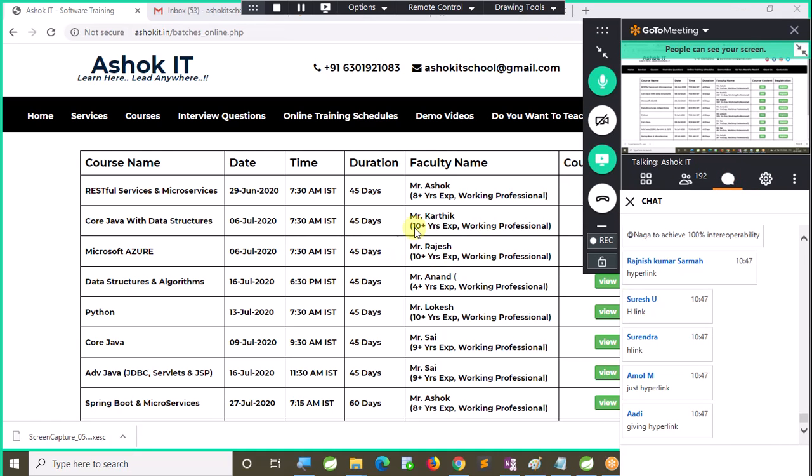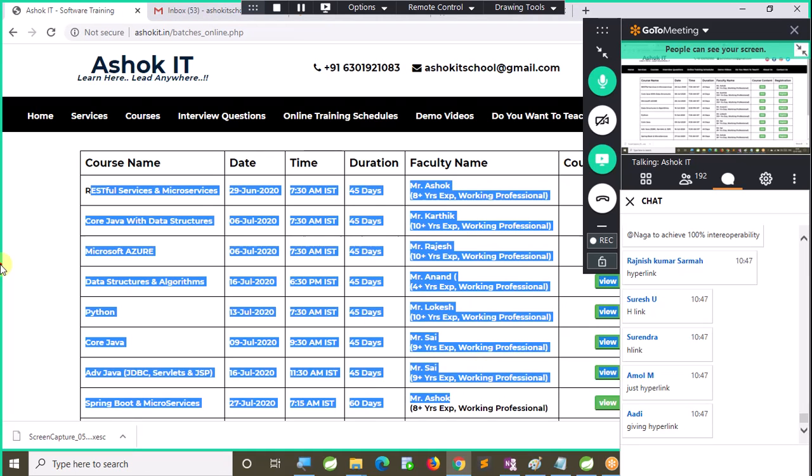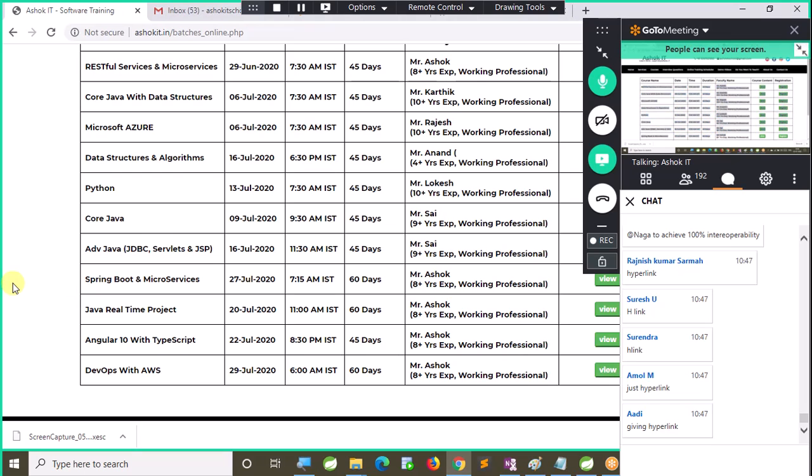So why am I not giving everything here? Everybody who visits this website, do you think that they will register? No. So that is not the primary response I should give to the client. The primary response is details about the new batches. If they really want to enroll, then they will click on these hyperlinks.